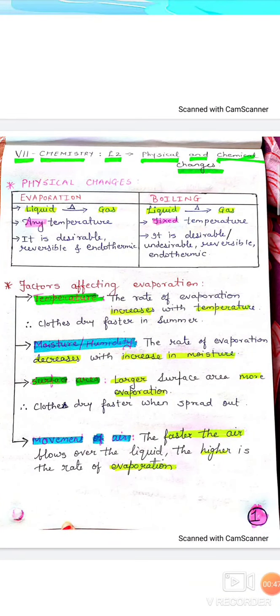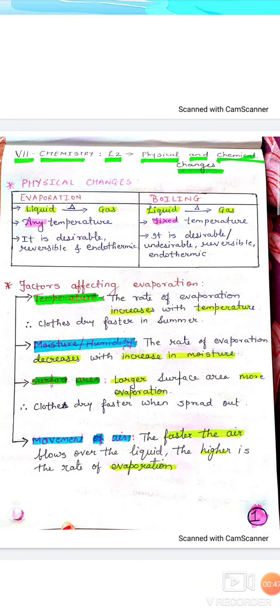The next type of change is melting. Melting is a process by which a substance changes from its solid state to its liquid state on heating. So whenever any solid is changing into a liquid because of heat energy, that process we call melting. A simple example of melting is melting of ice. If you take ice and keep it on a kitchen platform, what will happen? After some time, ice will change into water. I hope till here it's clear.